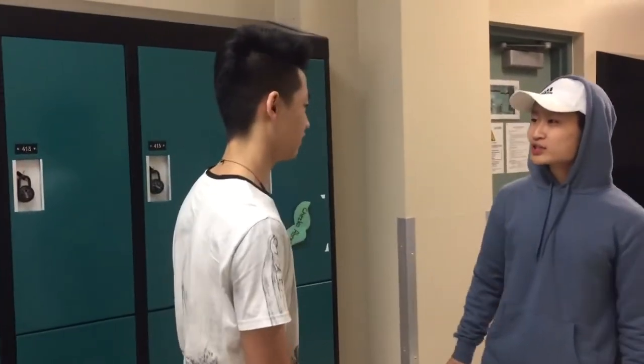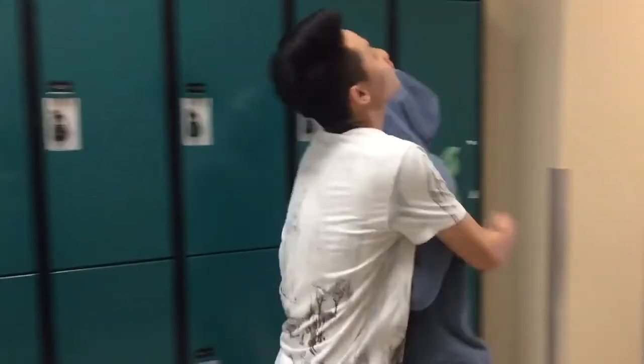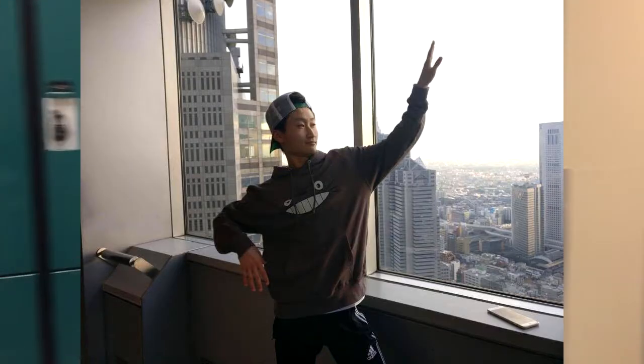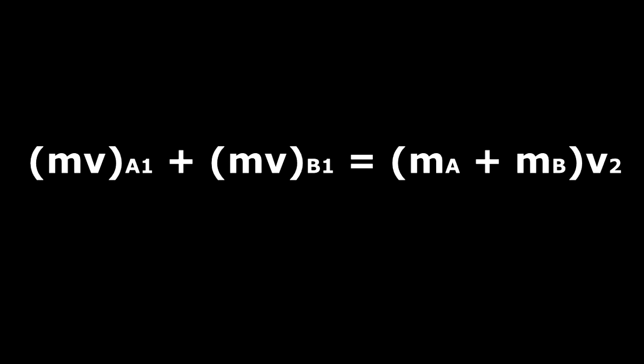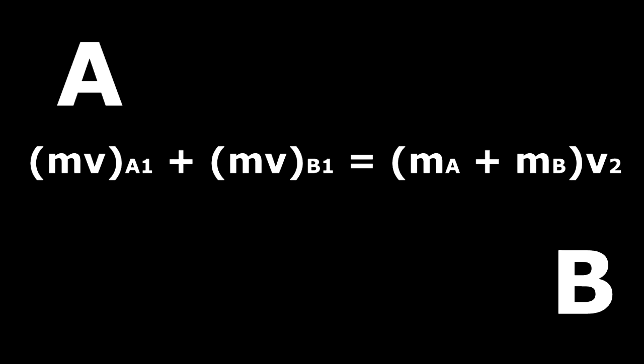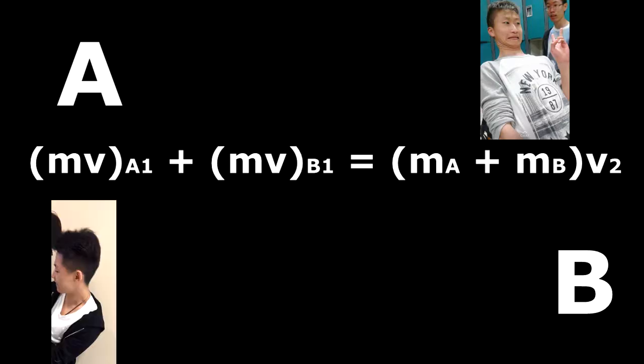What do you mean? Here comes momentum. Let us examine the gnarly tackle by R-Dog. Right here we have an example of an inelastic collision. An inelastic collision is a type of collision in a straight line where two objects collide and stick together. This is the formula. It is important to note that A and B are two separate objects or beings. In this case, Ryan Y-E-N and Jacob are A and B.